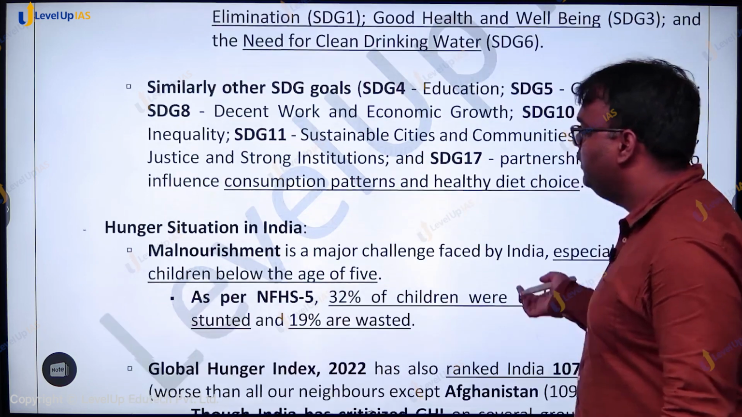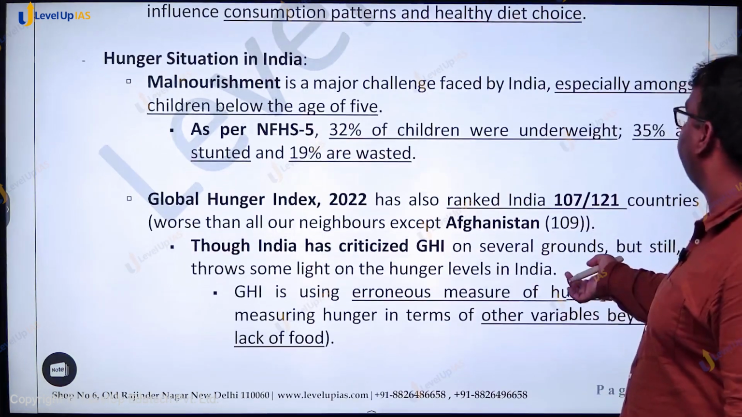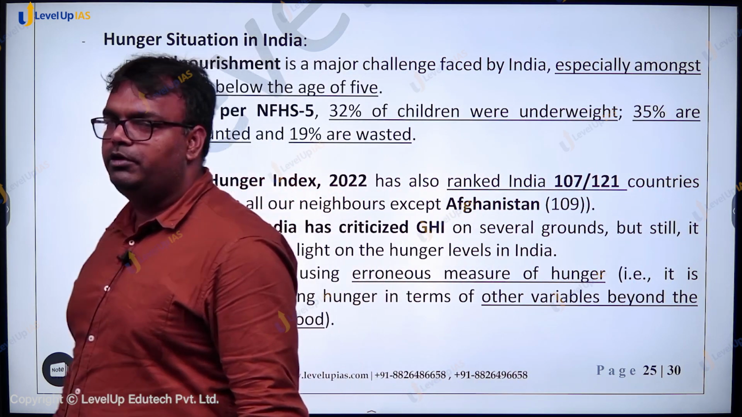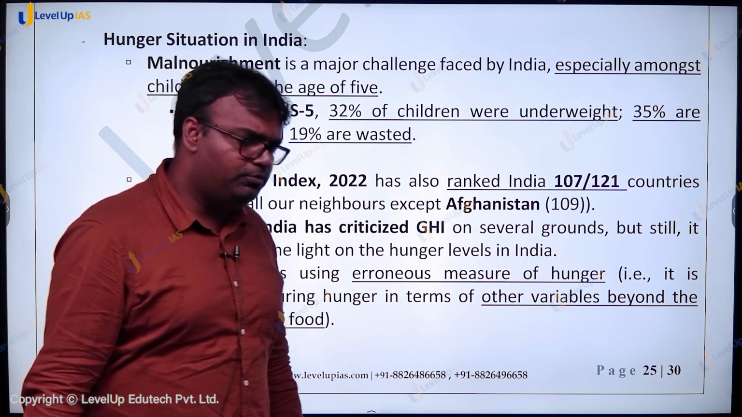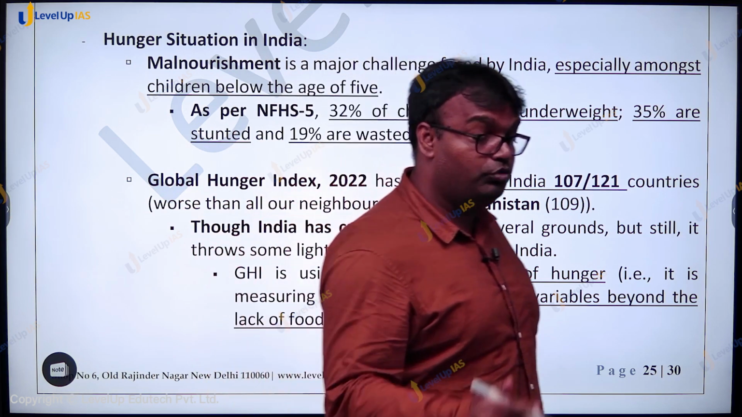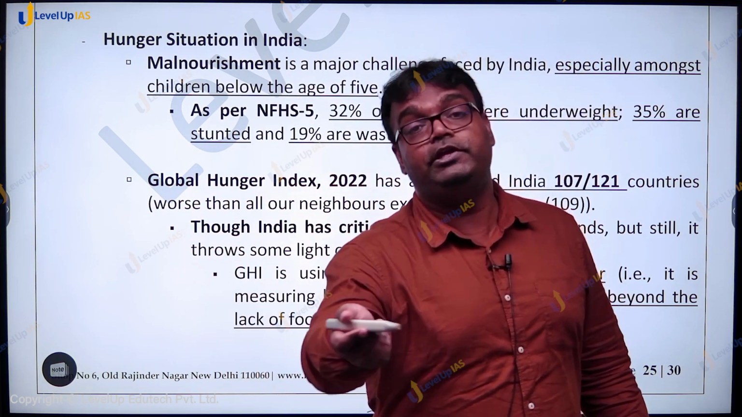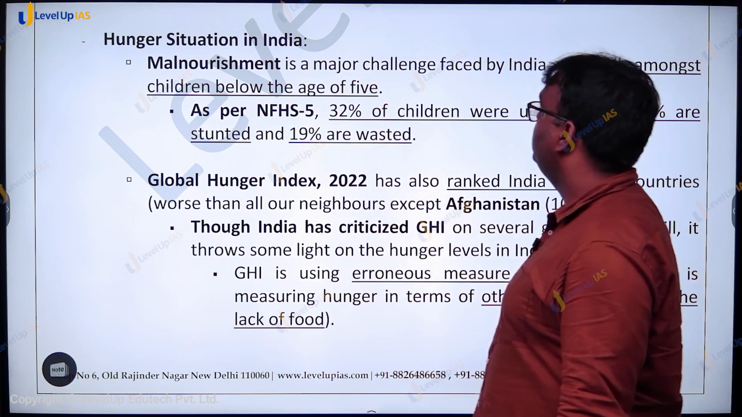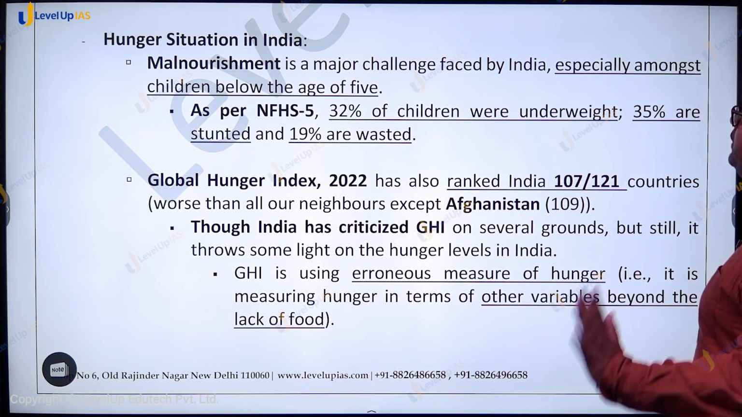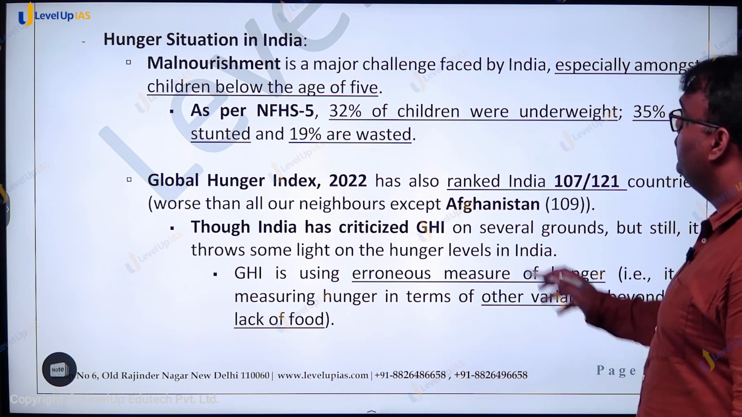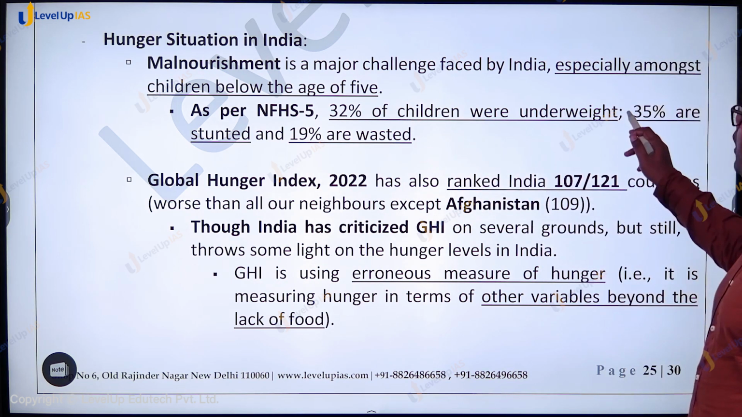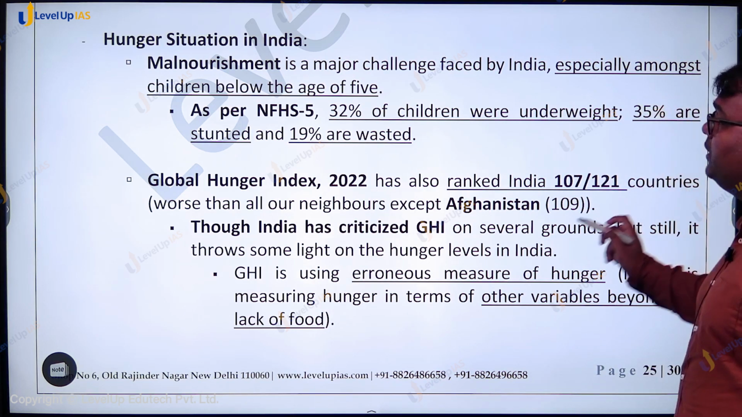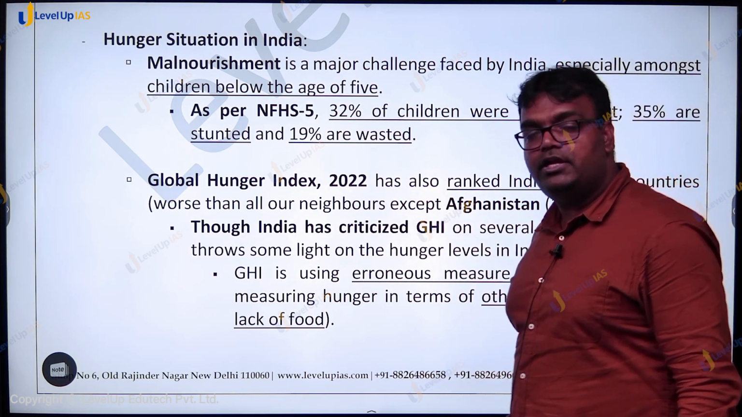Now, what is the hunger situation in India? हम 2-3 अलग-अलग reports देखना चाहेंगे यहाँ पे, because Global Hunger Index is a report, but government has criticized this report, so we'll rather look at National Family Health Survey 5's data. This is a report by government only. So National Family Health Survey 5 says that malnourishment is a major challenge which is faced by India. 32% of children are underweight as per National Family Health Survey 5. 35% are stunted and 19% are wasted.